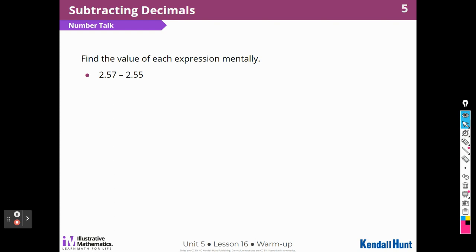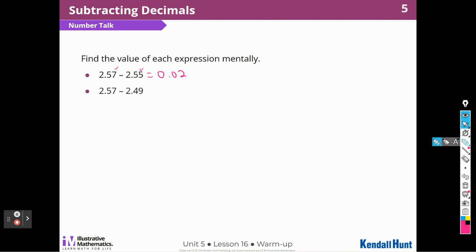All right, so 2 and 57 hundredths minus 2 and 55 hundredths. I know that the difference between 7 and 5 is only 2 hundredths. So I think that the answer is going to be 2 hundredths, right? Because if I take 5 away from 7, I get 2. 5 away from 5, I get 0. And 2 away from 2, I get 0.